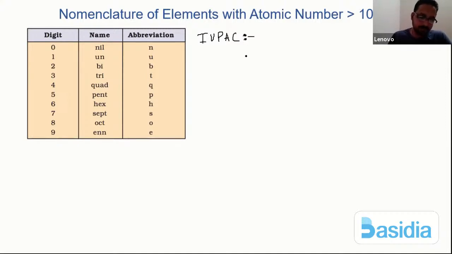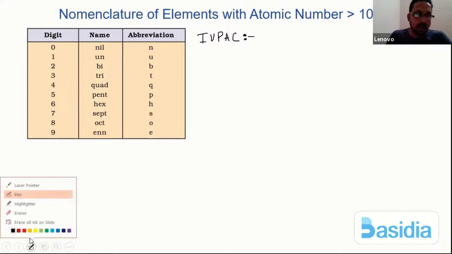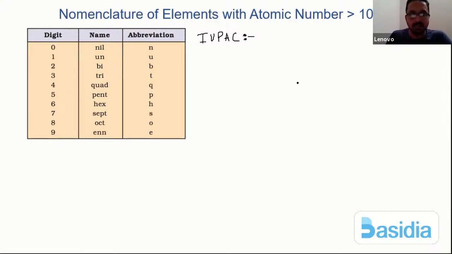Okay, now until the names for the elements with atomic number more than 100 were decided, IUPAC made a very clear rule that all the elements having atomic number greater than 100 have to be named according to the system they have set. Okay, so now let me take an example. Let me say an element has atomic number 101. So how do I name this according to the system?